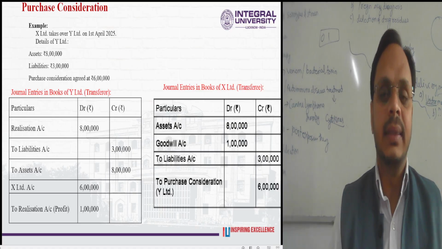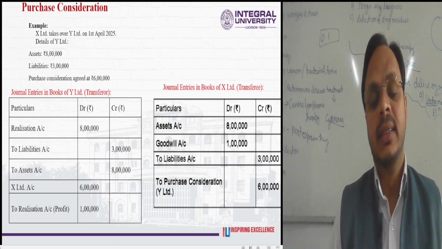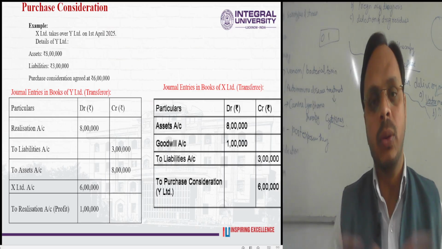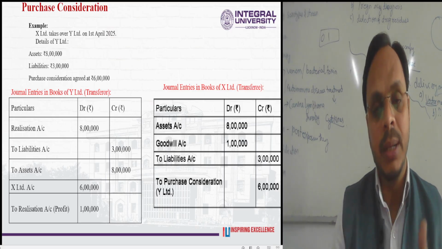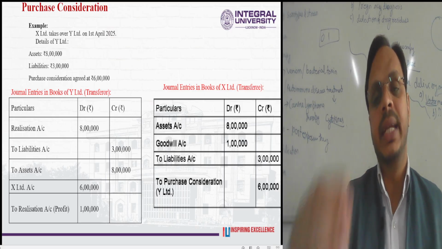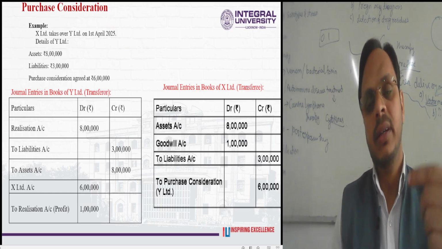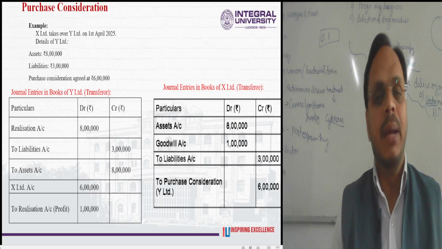As in the example in our previous slide, X Limited and Y Limited closed, the operations of both companies closed, and one new company came into existence, known as XY or whatever the company name may be.